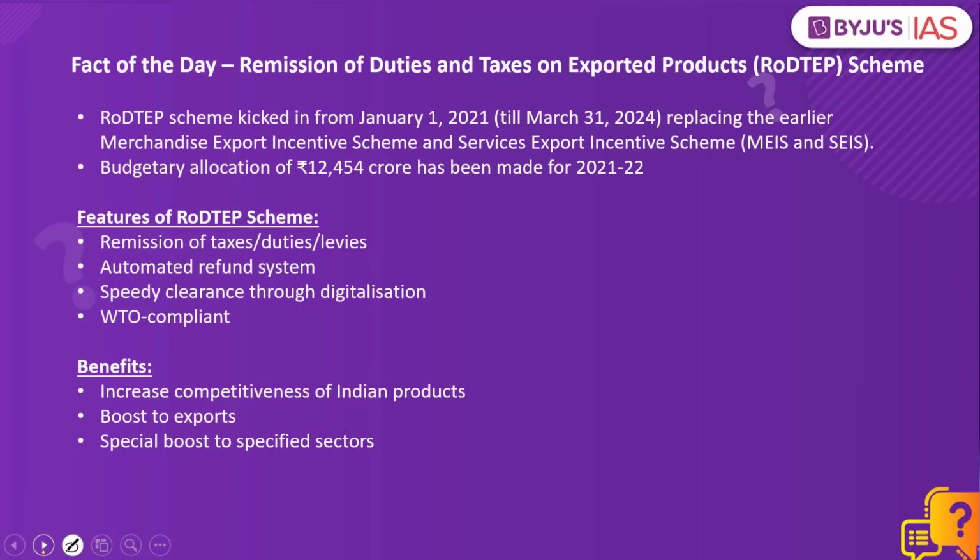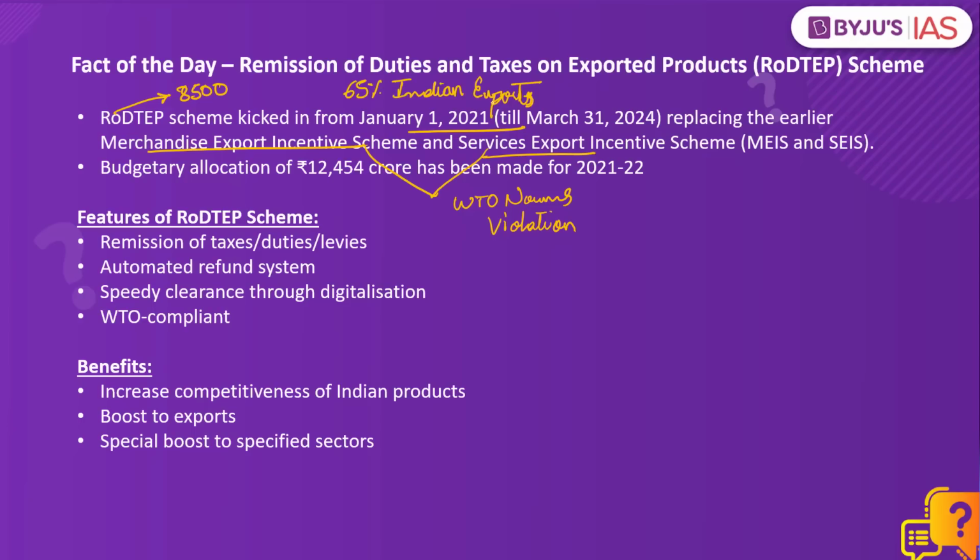So when did this scheme come into effect? This scheme came into effect from the 1st of January 2021 and replaced two earlier schemes, that is the Merchandise Export Incentive Scheme and the Services Export Incentive Scheme. Both of these schemes were replaced because both the schemes were in violation of the WTO norms. This new scheme covers over 8,500 tariff lines and accounts for about 75% of the traded items and 65% of Indian exports. Now, what are the main features of this scheme?